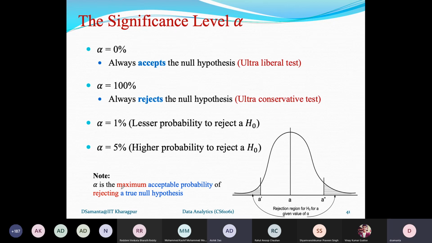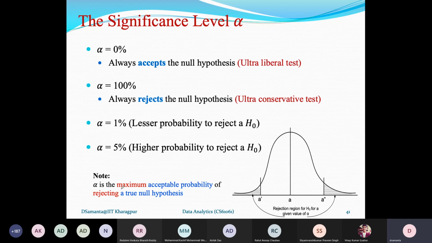No, I told you, one-tailed test means what? One-tailed test means either less than or greater than, so far as comparing the mean value is concerned. Is it correct? If it is greater than, then your rejection region will be on one side only. If it is less than, then it is also on the other side only. So yes, they are one-tailed, that means one side, either left tail or right tail. You get it? Okay.